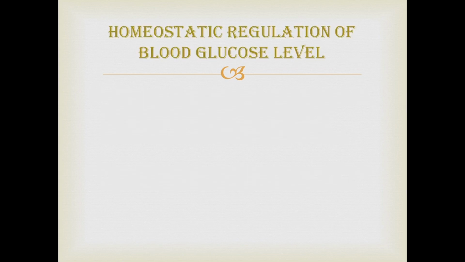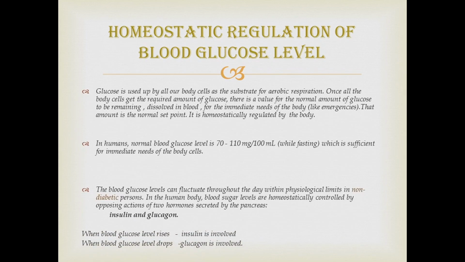Then we can move on to the second process, homeostatic regulation of the blood glucose level. Glucose is used up by all our body cells as a substrate for aerobic respiration. We know that. Once all the body cells get the required amount of glucose, there is a normal amount of glucose remaining, dissolved in blood for the immediate needs of the body, just like emergencies. And that amount is a normal set point.